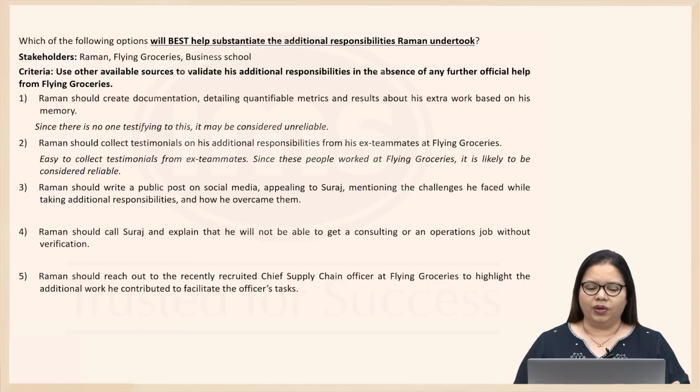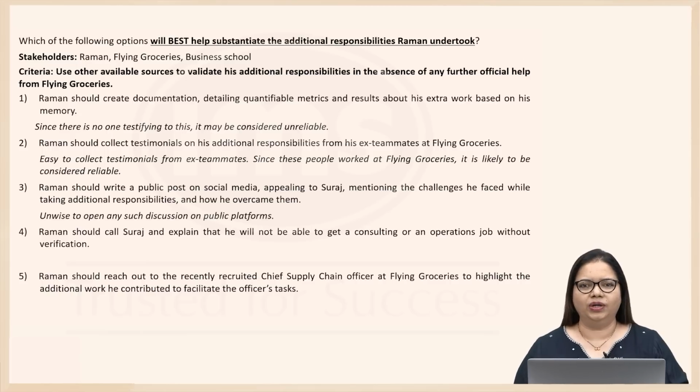Third, Raman should write a public post on social media appealing to Suraj, mentioning the challenges he faced, etc. Now we know that opening up any such discussion on a public platform is definitely not the judicious thing to do. You never know what can be the unwarranted and the unnecessary attention and controversy that it can create. So 3 is definitely not possible.